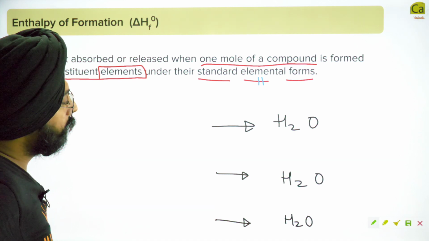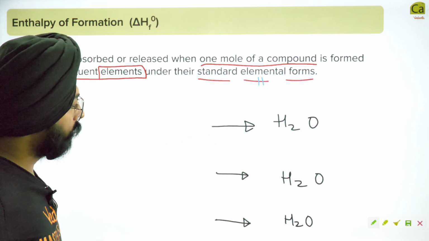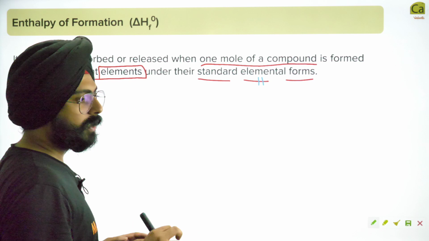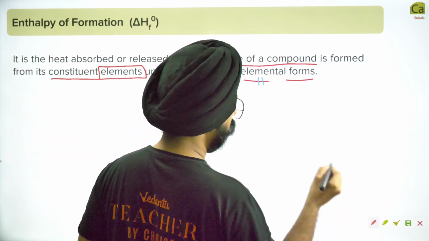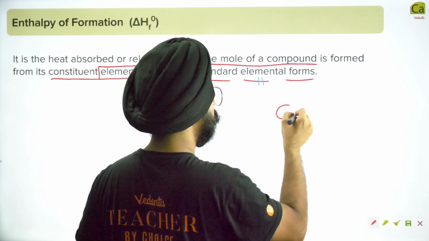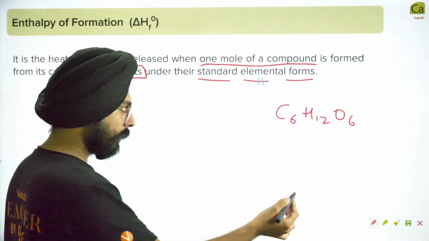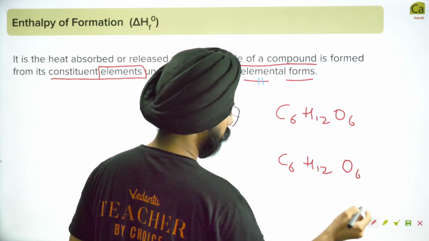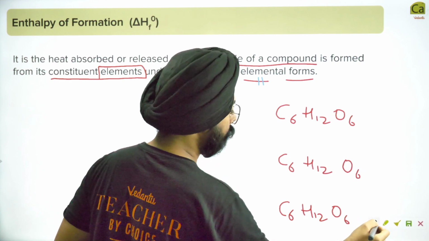Hold on, people. I'm thinking, what is a better example? Yeah, because water में तो there are only 2 things. चलो, let us try to think about C6H12O6. Okay, let's think about sugar. Let's think about a sugar. C6H12O6. Okay, so let's make this in a couple of manners. थोड़ी 2-3 तरह से बनाते हैं इसको. Let's make this in 3 different manners.